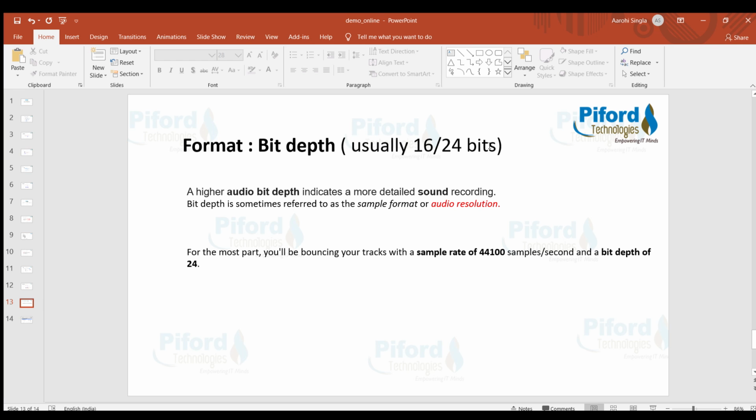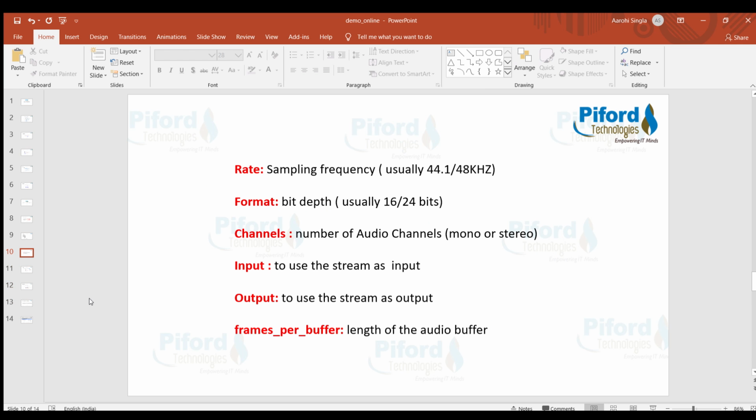Why? Because when we are storing more data, 24 bits means in a word we are storing 24 digits. If we have more data, we'll get more accurate results, and if we have fewer bits, we are storing less data, which means less accurate work. Clear? So usually in our audio tracks, most of the time we use 24. So is the second parameter also clear?